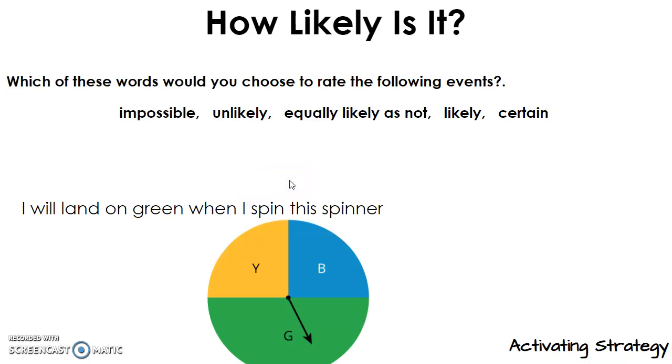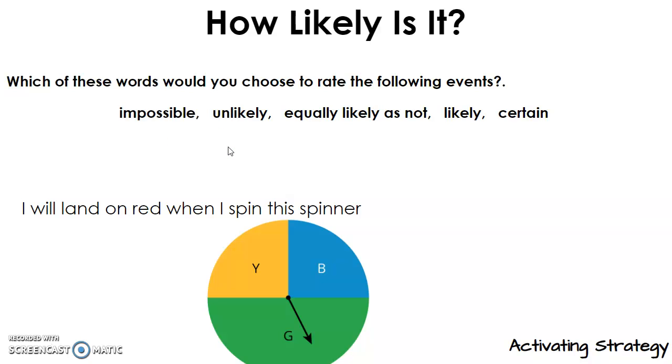What about this? I'll land on green when I spin this spinner. Looks to me like half the spinner is green and half the spinner is not, so I would probably rate this equally likely as not. It looks like it's half green, so to me that sounds like a 50-50 chance. What about blue? Well, that's unlikely, but not impossible.